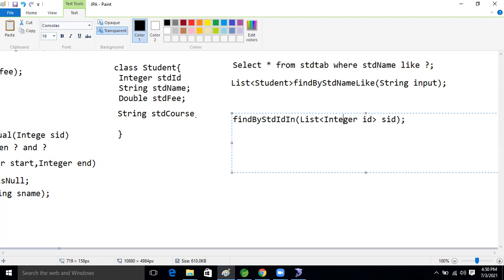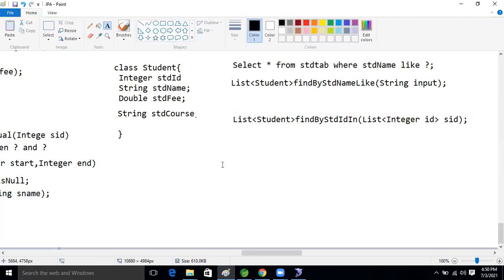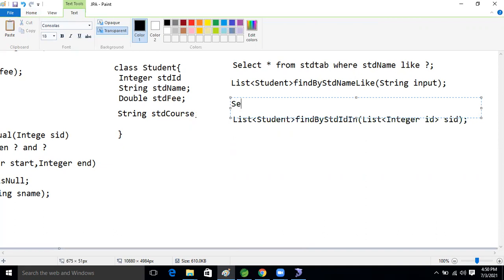Now what is the return type now, guys? List. List of what? Student. So this is the method now. What is the database query for that? So this is the query now. We will see: select star from the std tab.